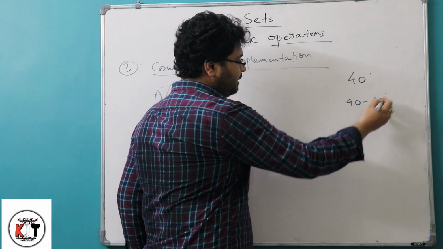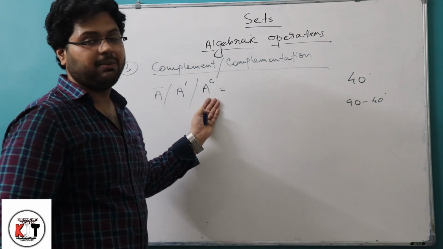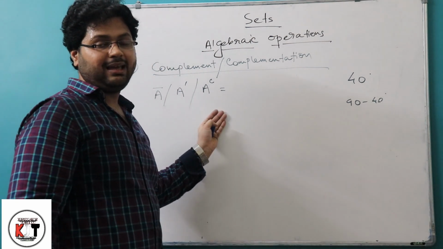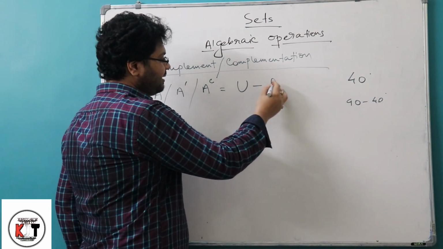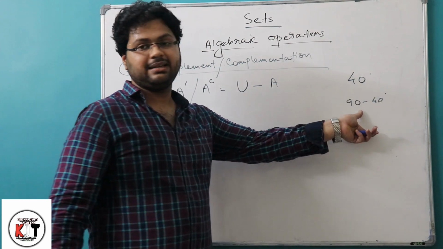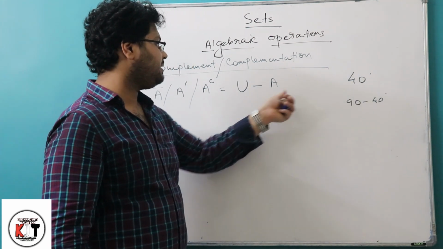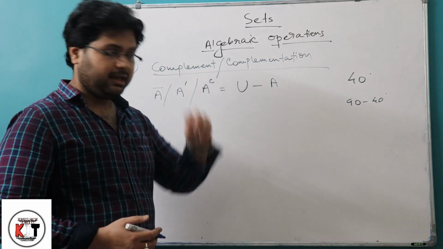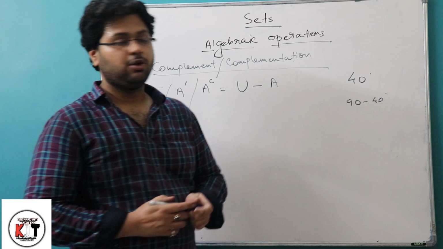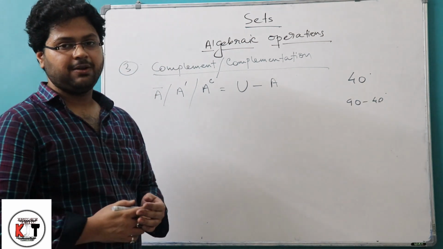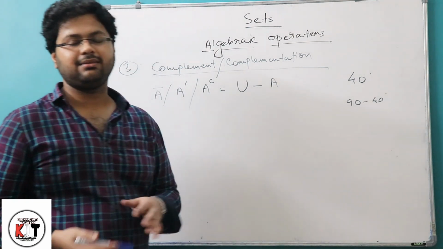90 minus 40. So here also we are interested in finding the complement of A, so we have to subtract A from a universal set. So we will write U minus A. Consider this universal set as 90 degrees and A as 40 degrees. So the A complement will be 90 minus 40. It is the same thing. In normal algebra, what we do, we will also do just like that in set algebra. But there are some differences between normal algebra and set algebra.